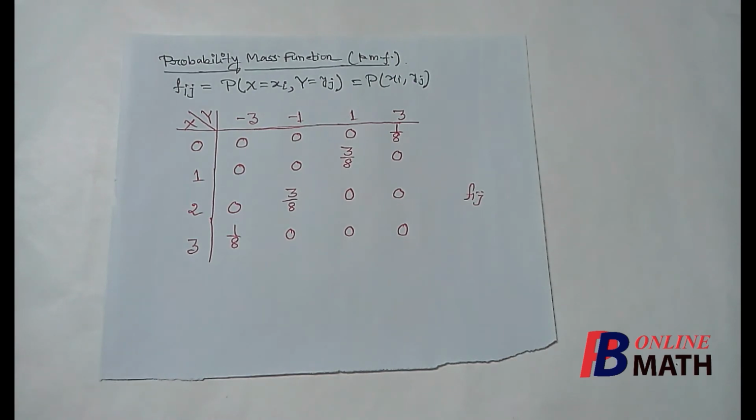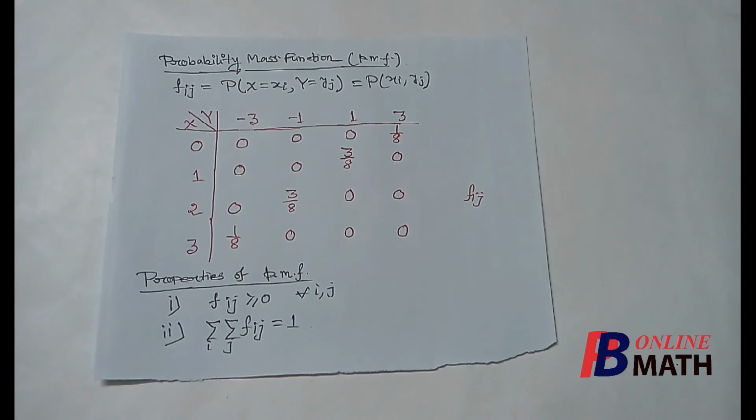Now from here we consider two important properties of the probability mass function that we have already considered in the case of one-dimensional distribution. These are the properties of the probability mass function for two-dimensional distribution. The first property is that probability masses cannot be negative, so f(i, j) is greater than or equal to 0 for any value of i and j. And the next one is that the sum of the masses must be equal to 1, where the sum is taken over both i and j.